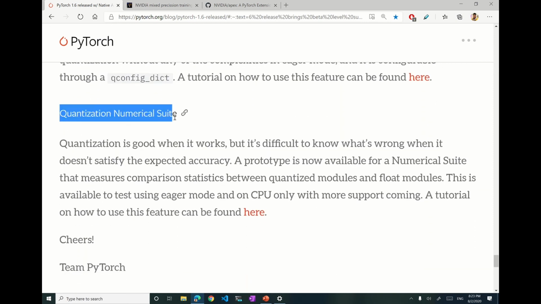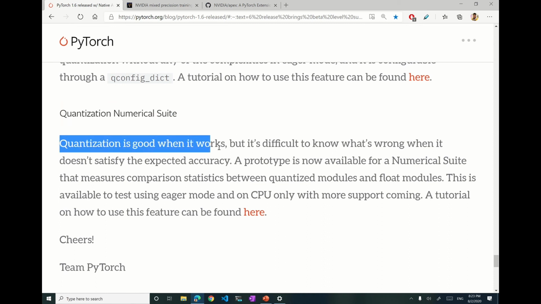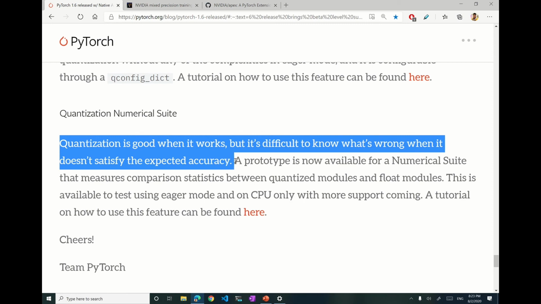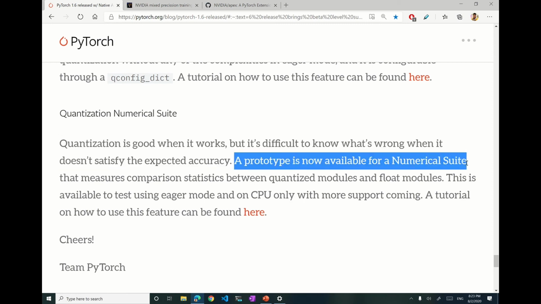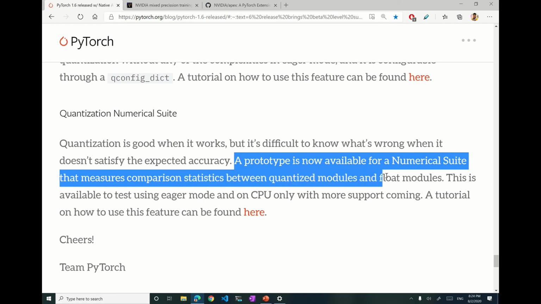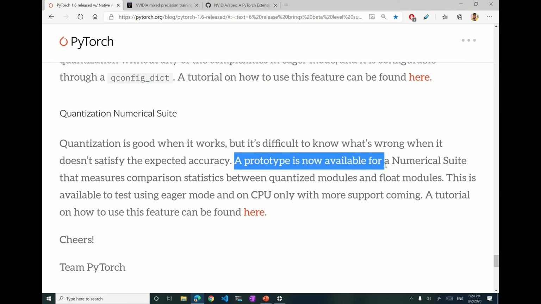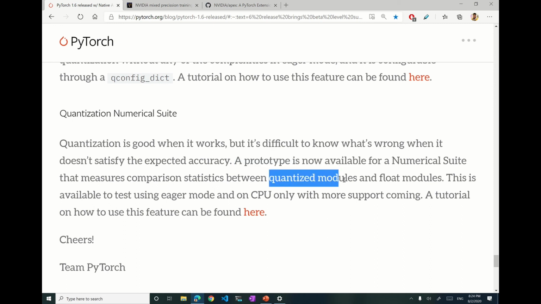Quantization numerical suite. Quantization is good when it works, but it is difficult to know what's wrong with it when it doesn't satisfy the expected accuracy. A prototype is now available for numerical suite that measures comparison statistics between quantized models and float modules. So what they're saying is previously it was very difficult to understand why quantization is not working. Now they have a prototype which compares both the quantized modules and float modules easily, making debugging faster and easier.